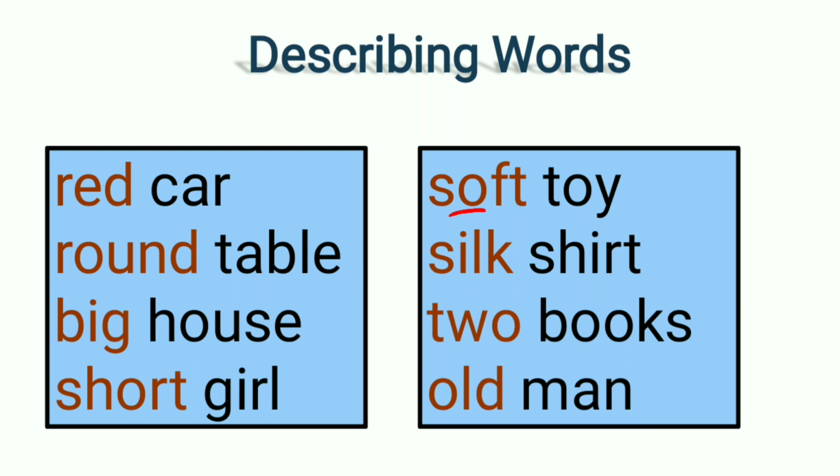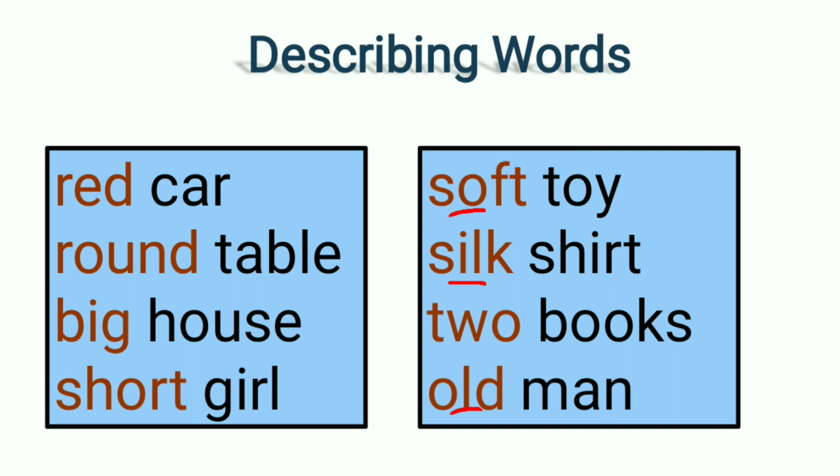Silk shirt. The shirt is made up of silk. So silk is the describing word. Two books. So two is the describing word. Old man. How is the man? Old. So old is the describing word. All these we learnt in the previous class.